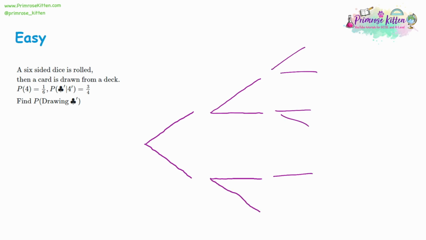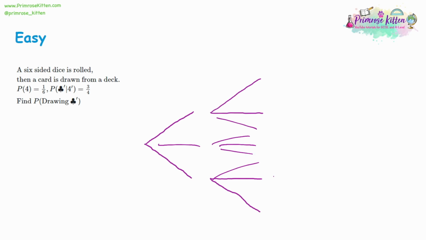The next question also doesn't have a template for us, but again, it's the same 2 events. So we know for 2 events, we're going to have the first part of our tree, and then we're going to have the second part of our tree. If you had 3 events, you'd have another row, so you might come off again. That's if there's 3 events in a row. And then if each one didn't give you 2 options, but 3 options, then you could have additional branches coming off. So always look out for things like this as well. We might have different patterns of trees, but for the majority of questions, you're going to see 2 by 2. But again, not always, so just be careful with that.